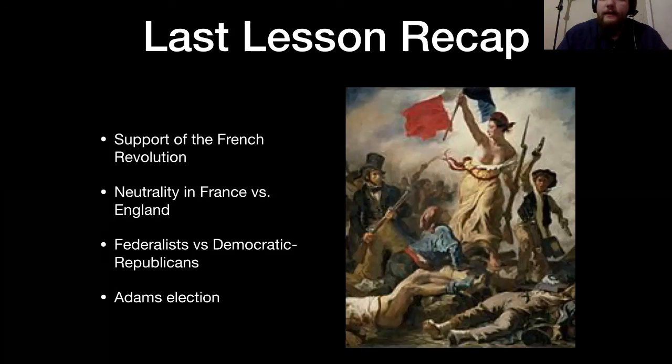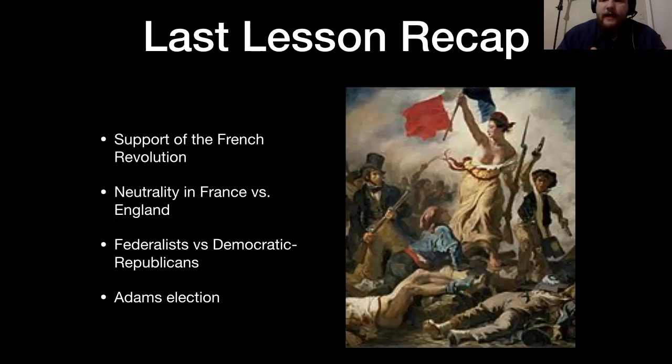They thought that the violence of the French Revolution was possibly going to spread to America, and that they, as a ruling class of America, would be put to the guillotine just like the French king was.